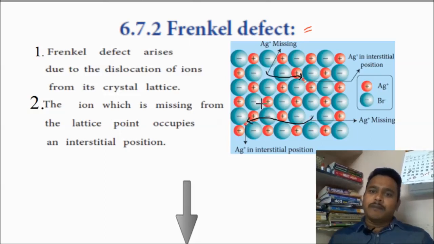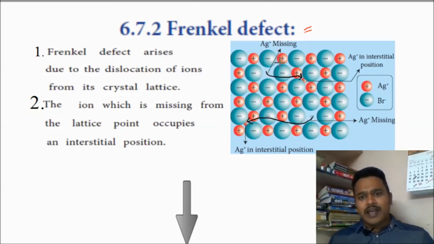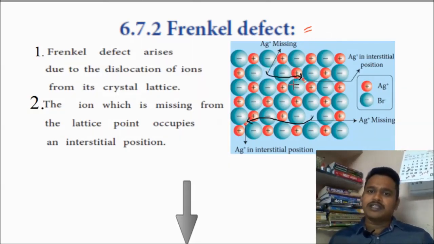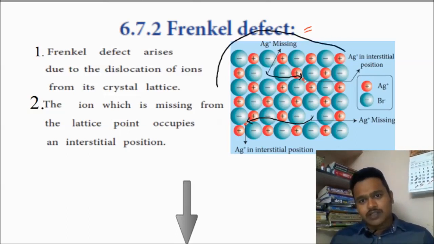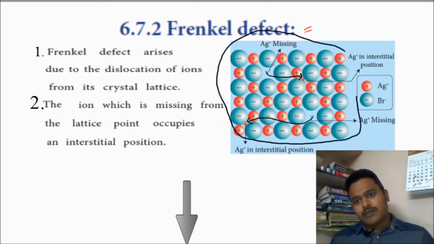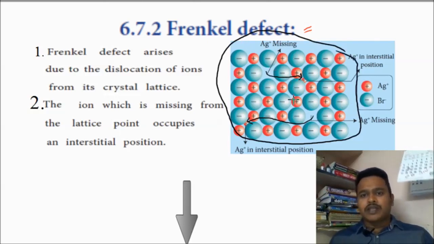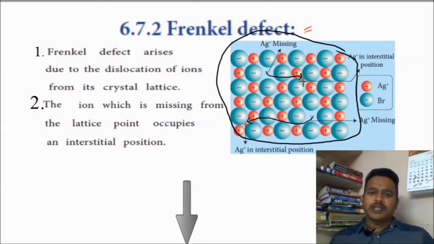But the point is here, the ion is not coming out of the crystal. It is not escaping from the crystal. It is just dislocating from its original site to the interstitial site. So the mass of the crystal will be the same in this crystal. Mass is not changing, and volume is also as usual. But there is a dislocation of the ion from the original site to the interstitial site. The ion which is missing from the lattice point occupies an interstitial position.